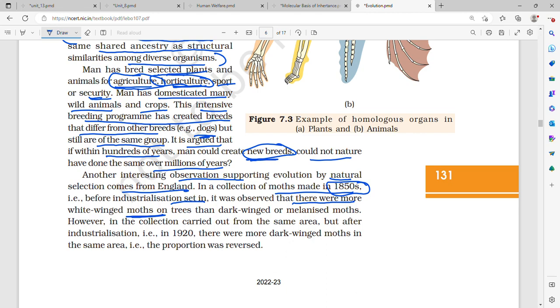The moths were Biston betularia, the white-winged moths, and Biston carbonaria, the dark-winged or melanized moths. Melanized because of melanin, the pigment present.